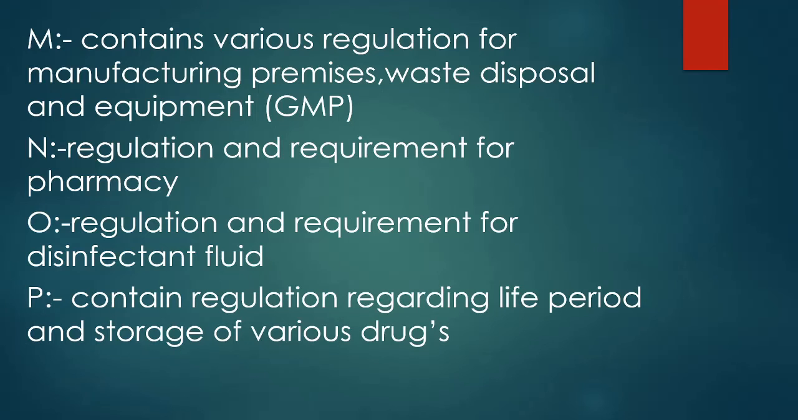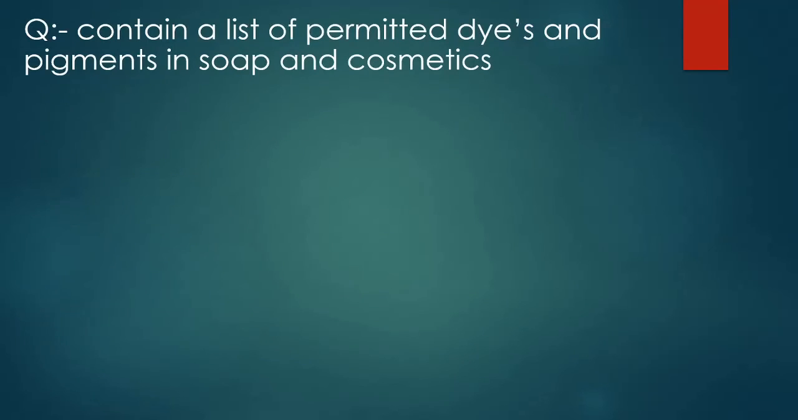Schedule P contains regulation regarding life period and storage of the various drugs. Life period and storage of various drugs means what the expiry of a drug should be and how the drug should be stored. It is all under Schedule P. Schedule Q contains a list of permitted dyes and pigments in soap and cosmetics. Schedule Q contains all the information about dyes and pigments which are used as color in soap and cosmetic preparations.